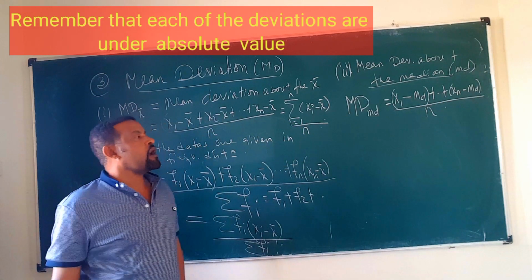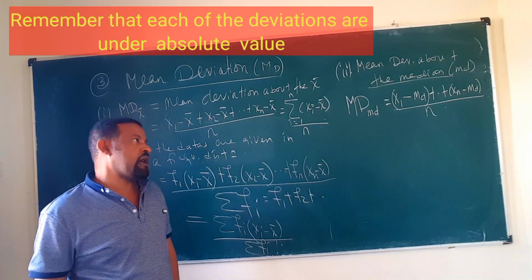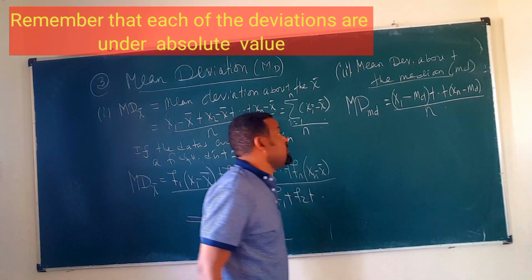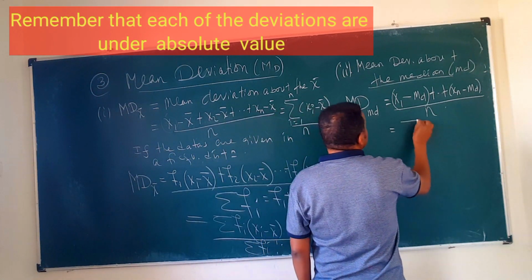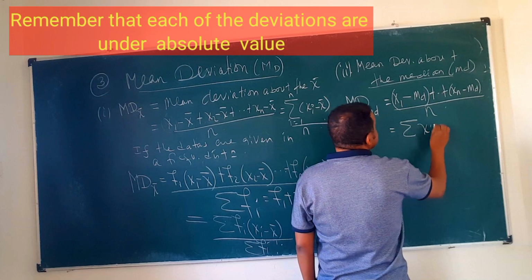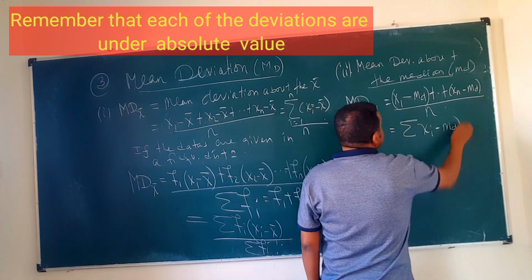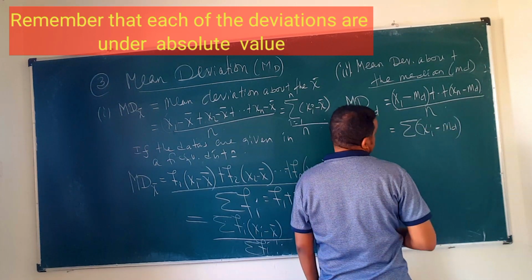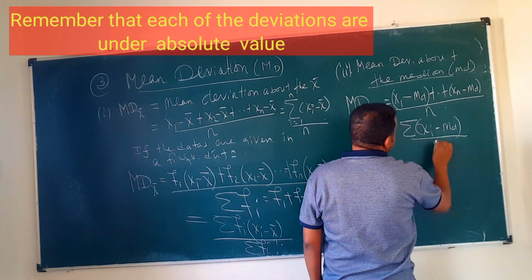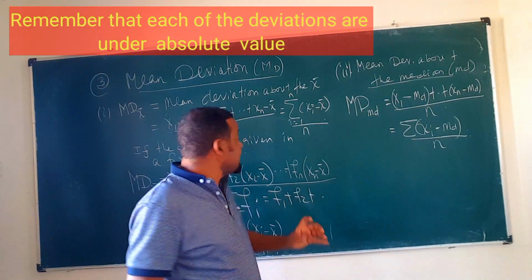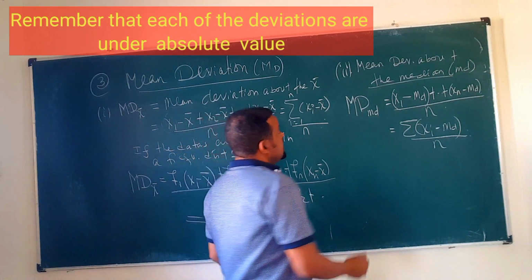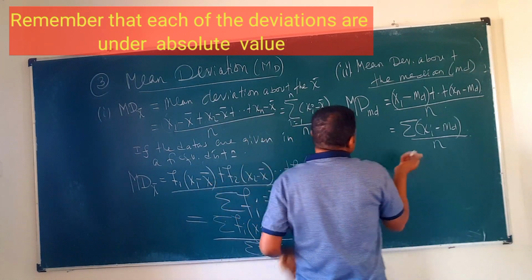So x1 minus the median plus and so on up to xn, then divided by the number of items, which is given by the summation of xi minus the median of the whole data, divided by n. If the data are given in a frequency distribution, it is similar.